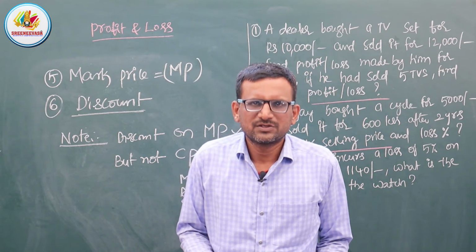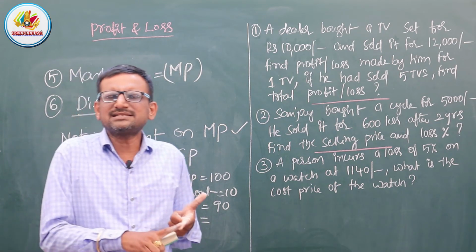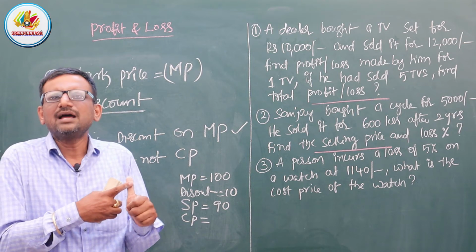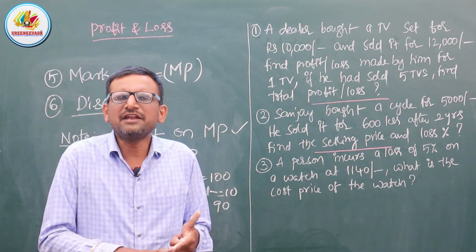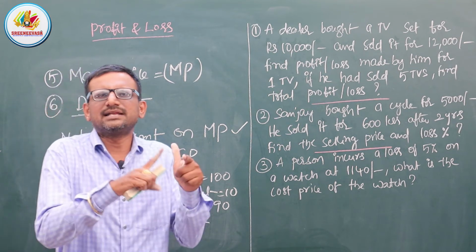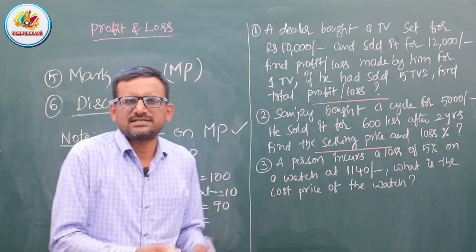Am I clear? So what is cost price, what is selling price, when you get the profit, when you get the loss, and what is mark price, and what is discount. Okay, right.